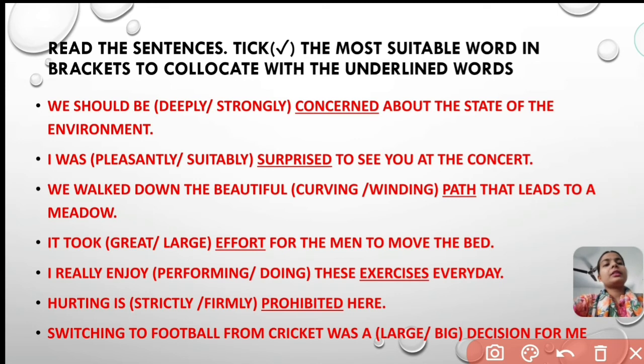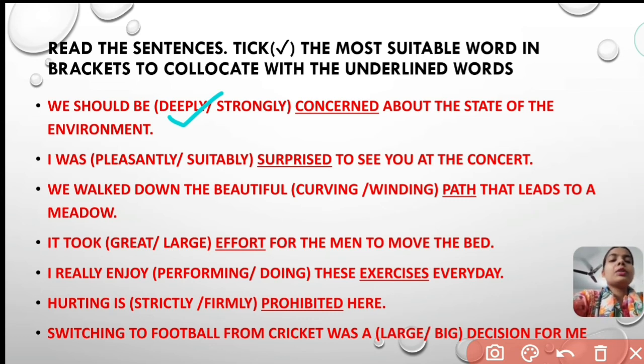Read the sentences, tick the most suitable word in brackets to collocate with the underlined word. Here you will find some words which are underlined. You have to use the appropriate collocative words which are going to be suitable with these underlined words. We should be deeply or strongly concerned about the state of environment. Here the correct collocative word for concerned is deeply.